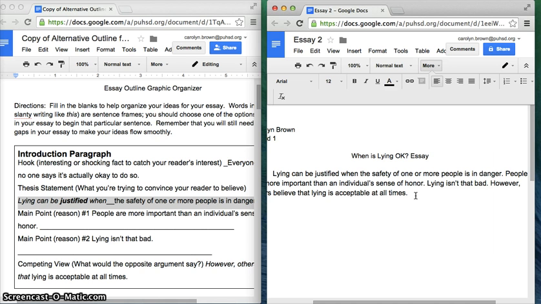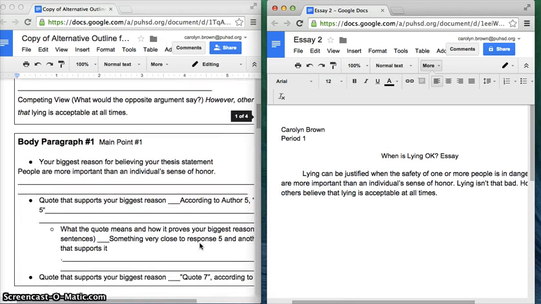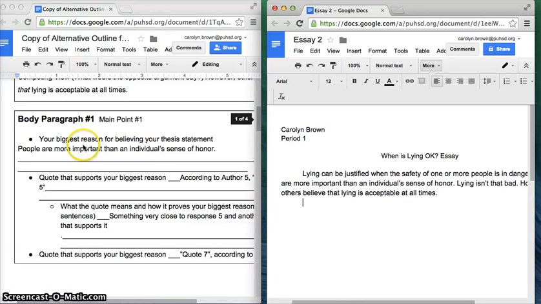Now it's time to write your first body paragraph. You're just going to type in exactly what we see here. People are more important than an individual's sense of honor.